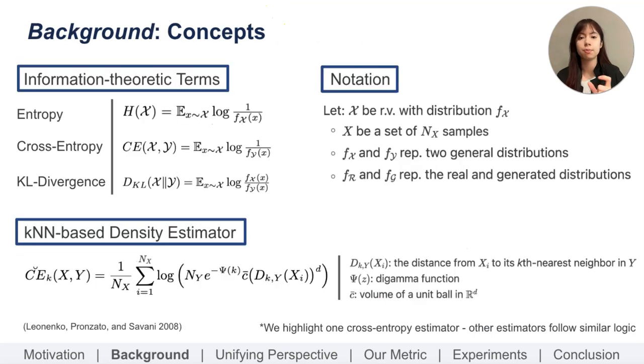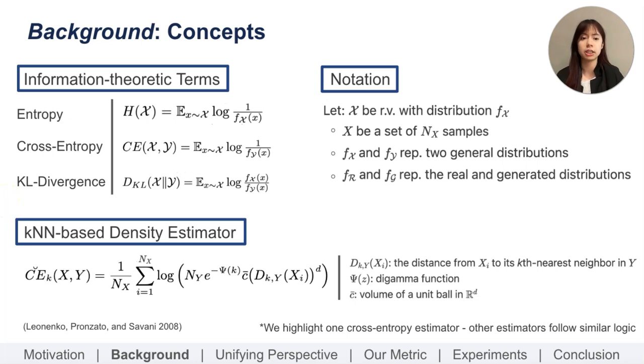Here we introduce brief background concepts for our work, specifically revolving around information theory. Here we let calligraphic X be a random variable with distribution f sub X, and we let X be a set of n_x samples. We let f_X and f_Y represent two general distributions, and we let f_r and f_g represent the real and generated distributions respectively. We also define three relevant information theoretic terms, namely entropy, cross-entropy, and KL divergence.